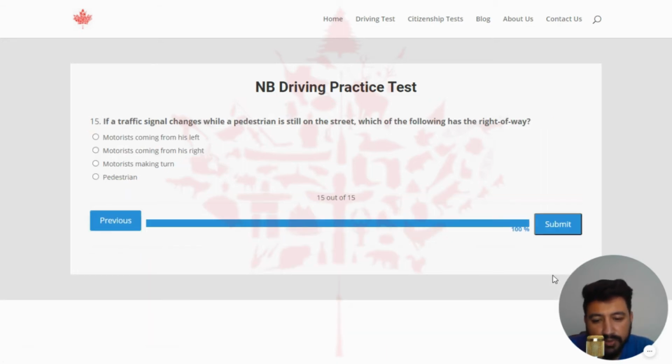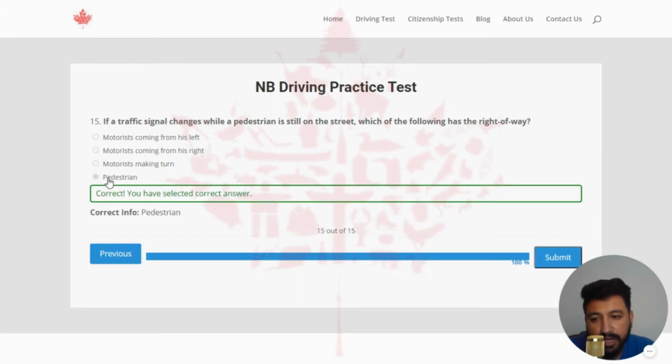Next, the last question is, if a traffic signal changes while a pedestrian is still on the street, which of the following has the right of way? The right answer of this question is pedestrian. So I'm going to click on the last one. This is the correct one, and this is also the end of quiz number 5 of Brunswick State.